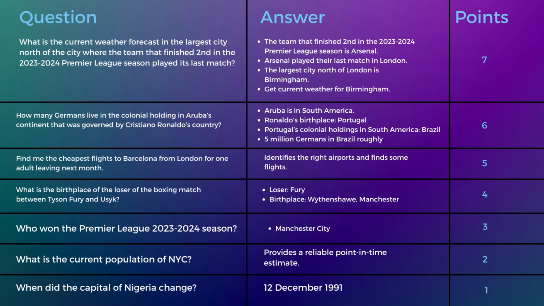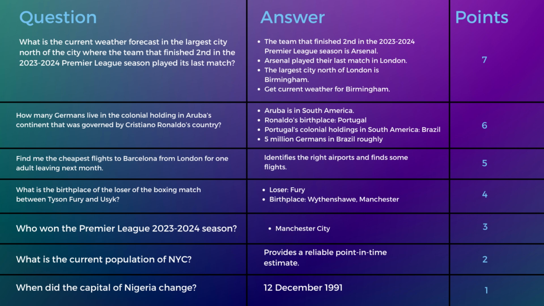Question 3, we awarded half marks because although the model managed to actually identify a source and pull the correct answer in, we got Manchester City, it didn't complete its response. So we ended up providing a response without a citation. So I awarded half marks to that. Question 4 was a fail, and that was an utter failure in logic too. Remember that because it was saying we don't need to actually know the birthplace of Tyson Fury because we know the birthplace of Usyk. That doesn't make any sense.